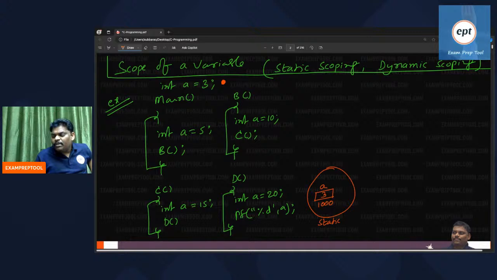At compile time itself, memory will be allocated, because program running will start from main. That is okay. But remember, global variable memory is allocated at compile time, and that is also in the static area.